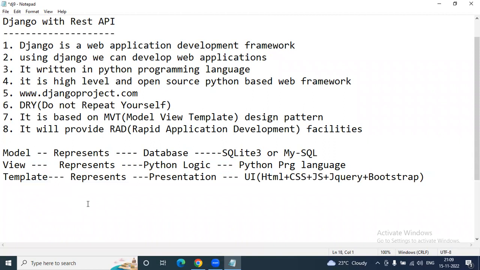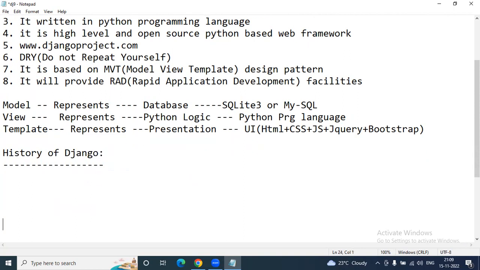Next, I'm going to discuss a small history of Django today. What is the basic history of Django? You should be aware of the history of Django also. That's what I'm telling.